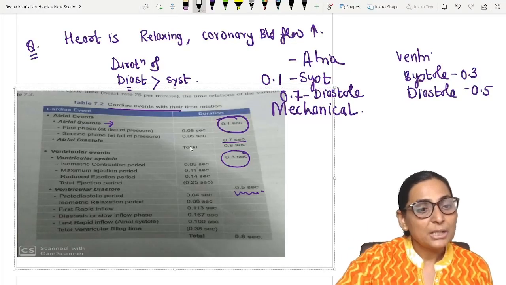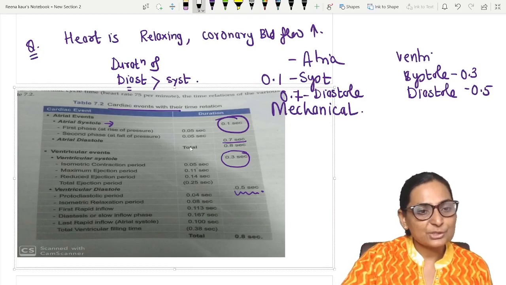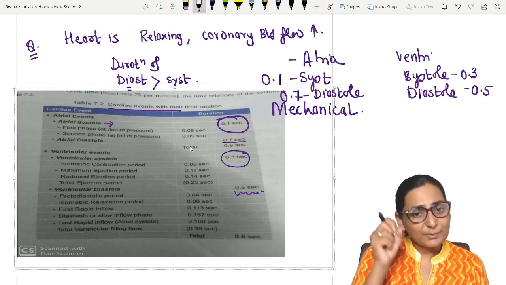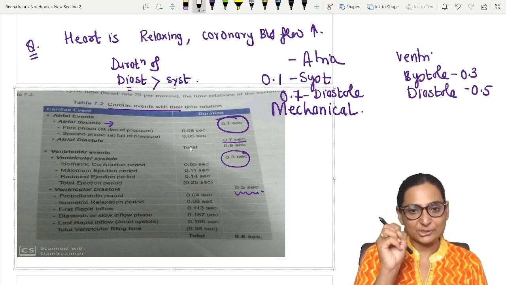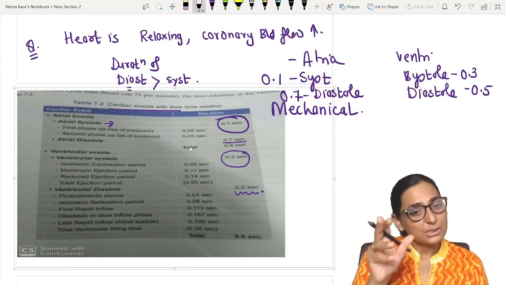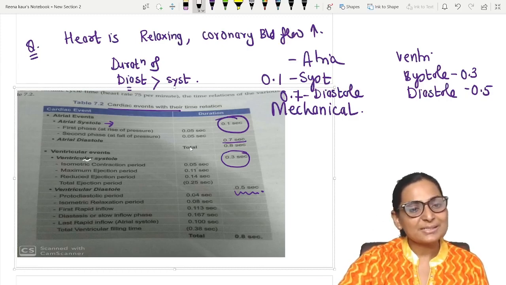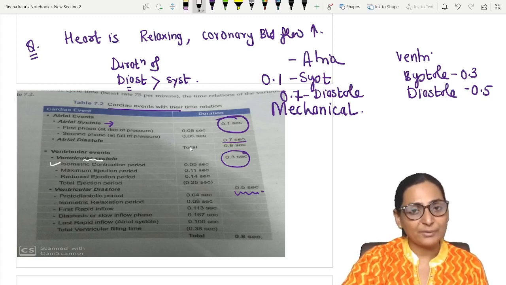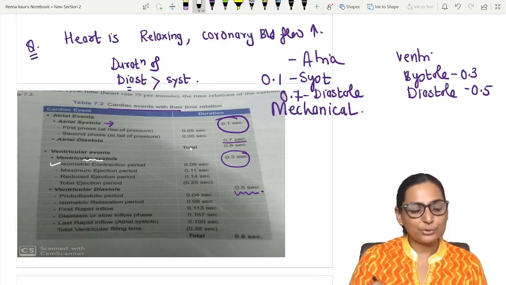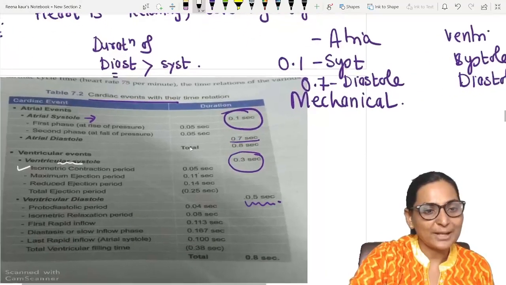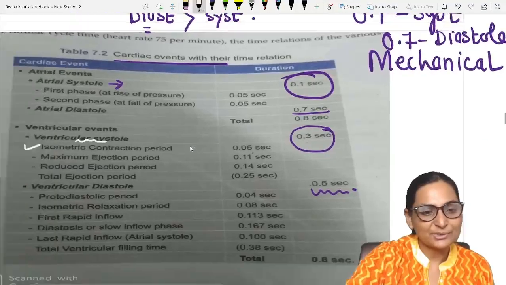Okay? So ventricular systole, see, systole means contraction. Whenever there is contraction there will be ejection of blood. Contraction will be followed by ejection. So the ventricular systole comprises isovolumetric contraction, also called isometric contraction, and after contraction there will be ejection.